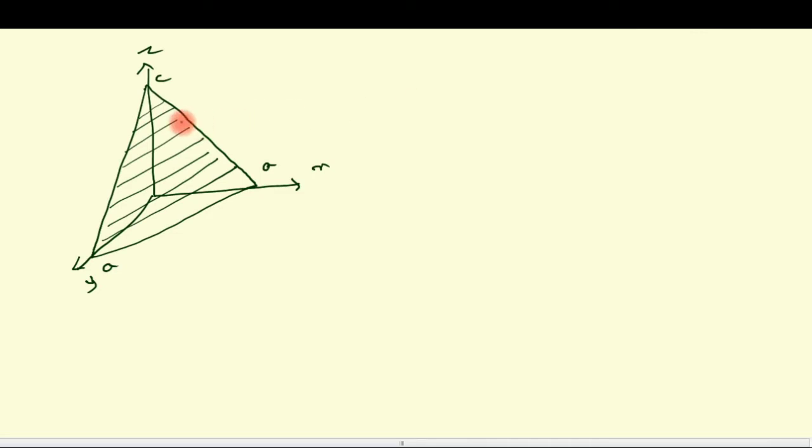So this is the required volume after removing all the edges. Here, left hand side we have x equal to 0, back side we have the plane y equal to 0, bottom we have z equal to 0, and top we have x by a plus y by b plus z by c equal to 1. This is the required volume. Now successfully we define the volume.